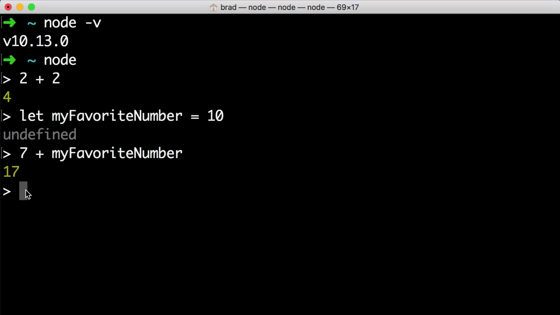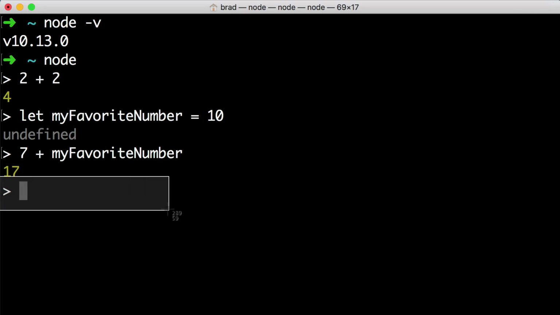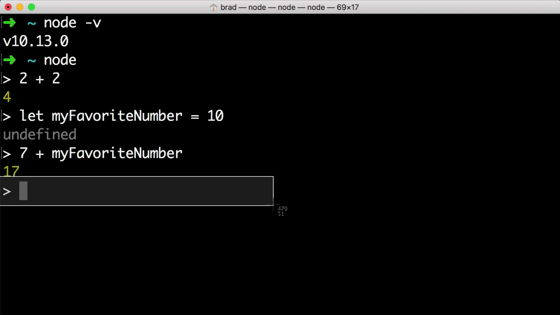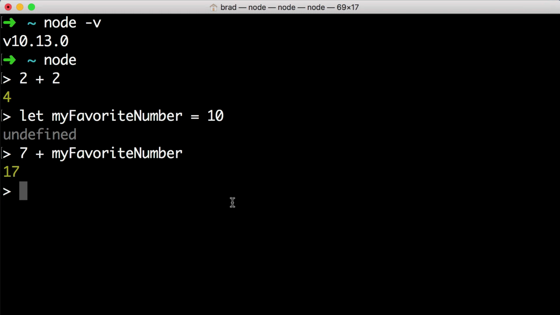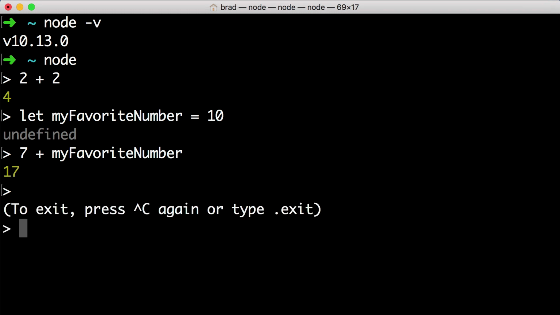Just a super quick note at the end here. To exit the interactive Node environment in your command line, you can just press Control-C twice. Or if I jump back into the Node console, another way of exiting Node is just to type .exit. It's not the end of the world if you don't exit Node like this, but it should make closing your command line window a bit easier. All right, I will see you in the next lesson.